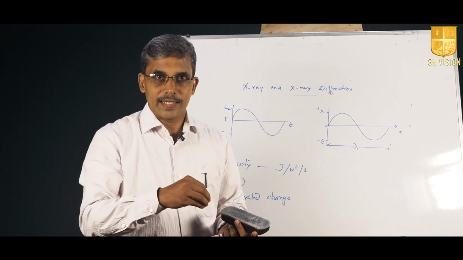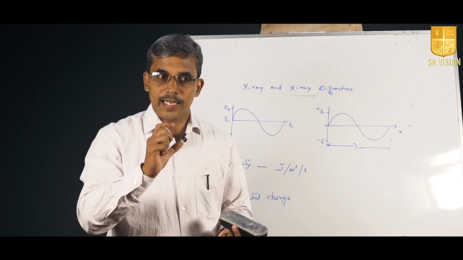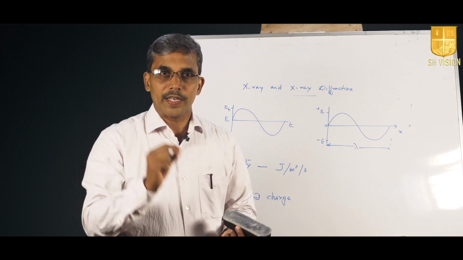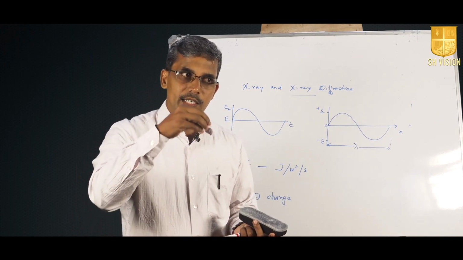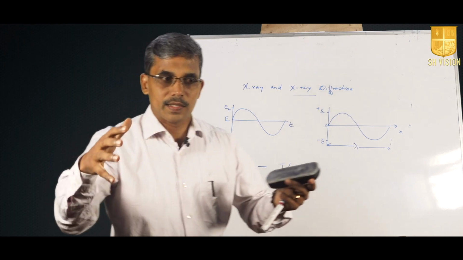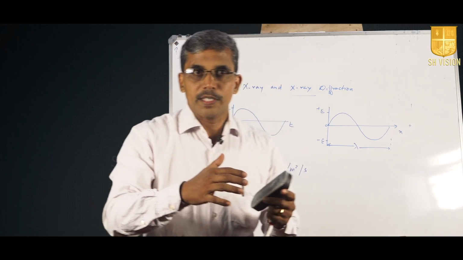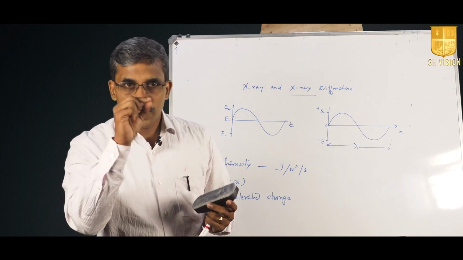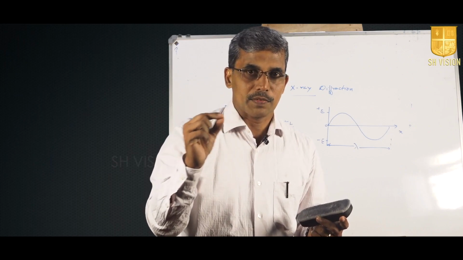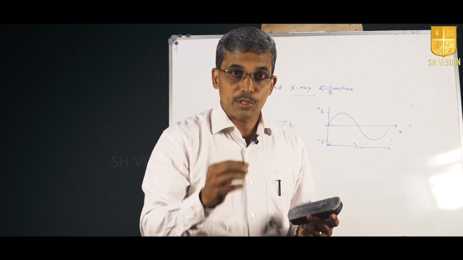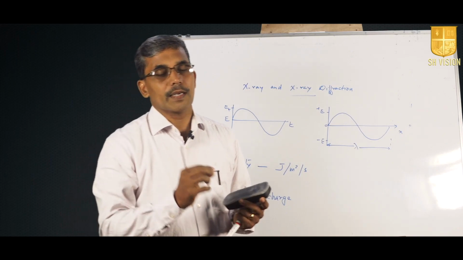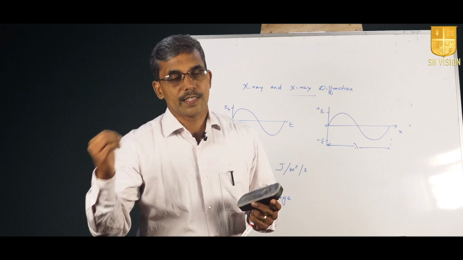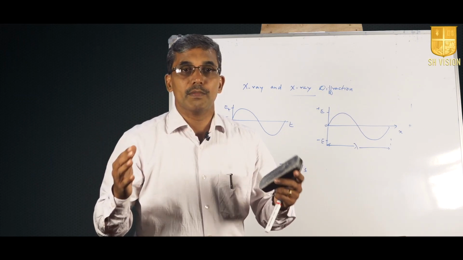So, X-rays are high energy, therefore the acceleration or deceleration should be of very large value. For the production of X-rays, we use an X-ray tube. In the X-ray tube, which is an evacuated chamber, there are two electrodes: a negative electrode, the cathode, which is also the source of electrons and is kept at a very high potential, and the anode, which is kept at a reasonably low potential or at 0 potential, so a very high potential difference is produced.